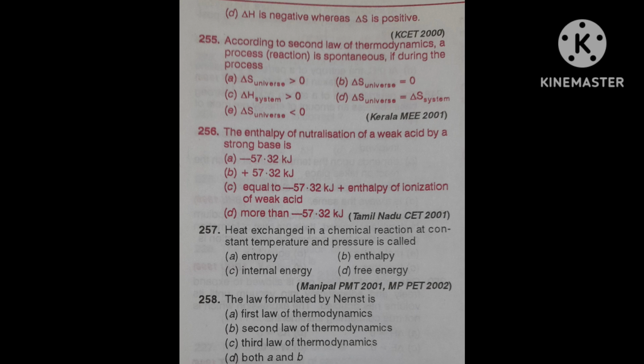Third, delta H system is greater than 0. Fourth, delta S universe is equal to delta S system. Fifth, delta S universe is less than 0. Five options are given.